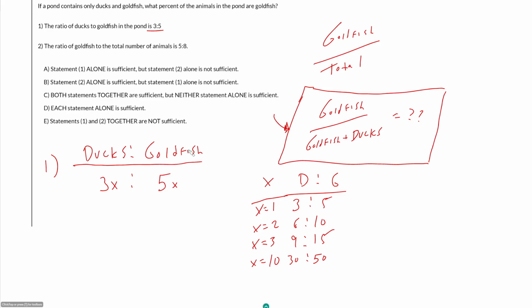This also highlights another thing about ratios that I think sometimes people aren't aware of. Because they are used to seeing ratios expressed like this, people tend to think that, oh, it is the 3 and the 5 that make this ratio. But that is not true. Sometimes when I ask students to set this up, or I ask them to set any ratio up for the first time, they will say something like, oh, this is 3D to 5G.